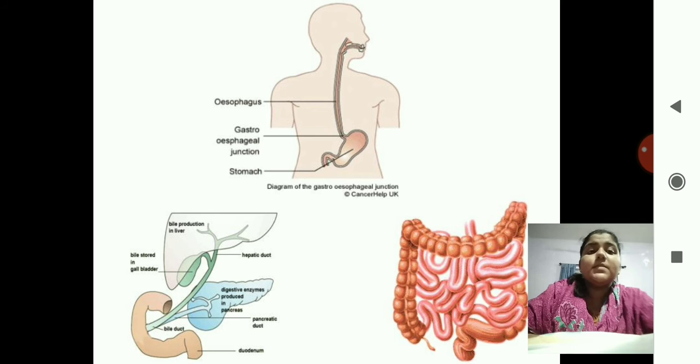See here, the diagram is given over there. The first diagram is of the food pipe, that is, the esophagus. The next is your small intestine. Then there is the liver and the pancreas, and then the stomach is present. The duodenum is the small stomach-like part, and then there is the small intestine. The pink coiled part you can see is the small intestine.